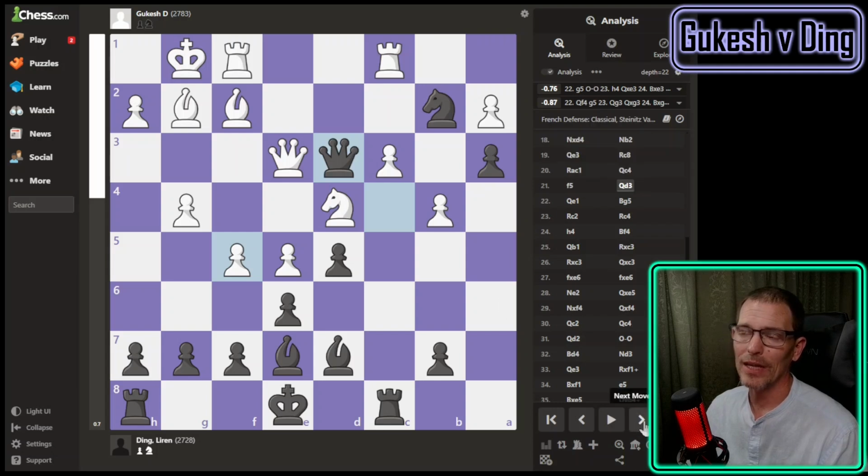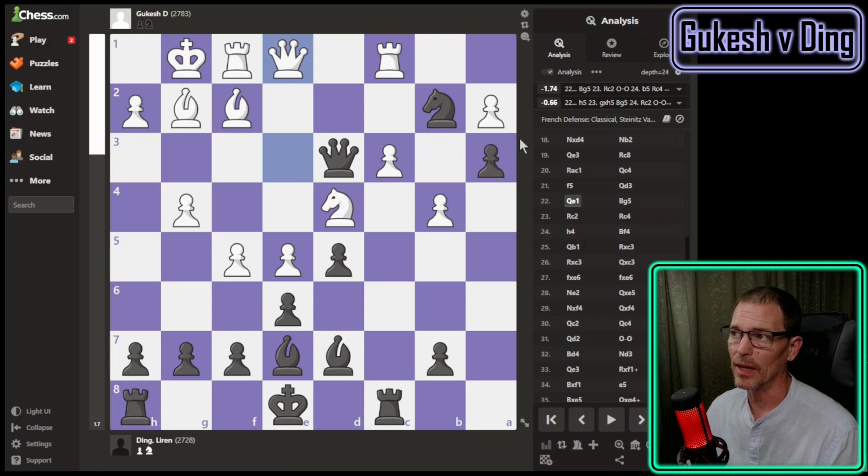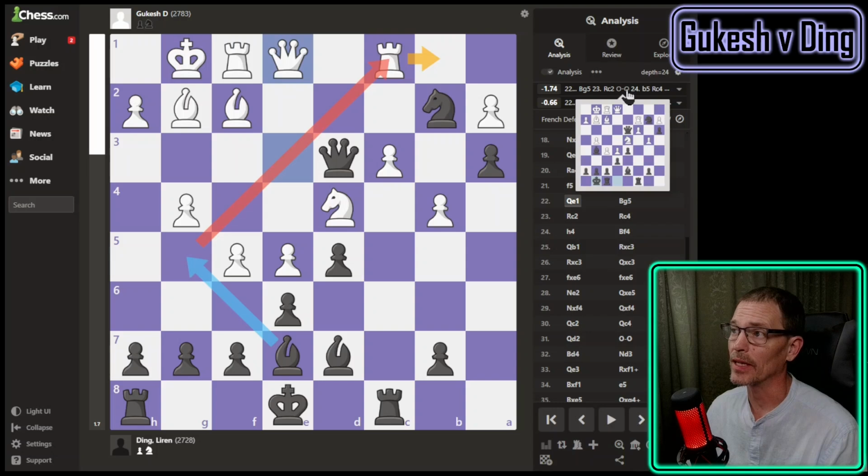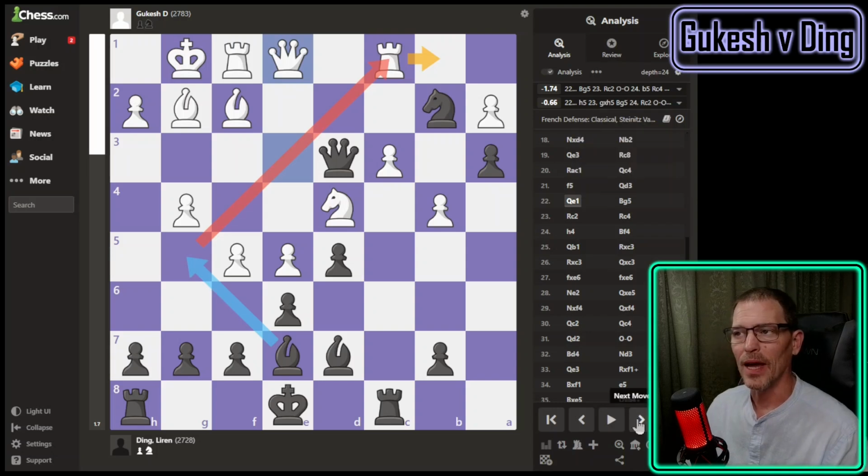So just getting the queen out of that staring contest cost Gukesh maybe the game. I don't know if it gets closer to even after this or not, but that's nearly -2. But only if Ding finds bishop to g5 to stop this onslaught of pawns and aim at the rook, and it says the rook would move and then he would castle. Wow. Well, Ding found that, and it might be because he looked around and there was nothing else that made sense. I'm sure I would find a way to mess this up.